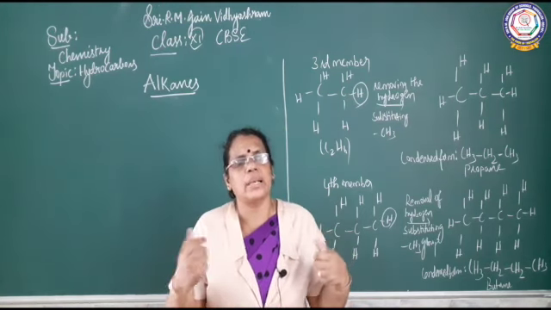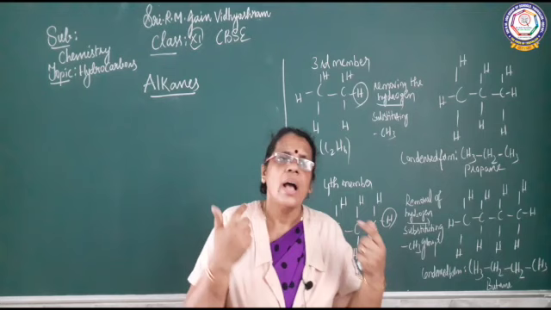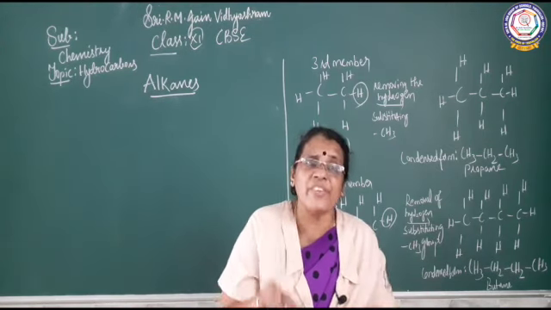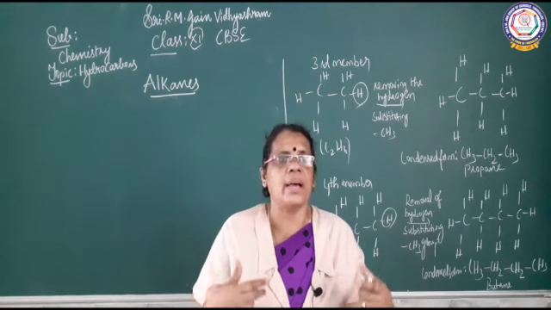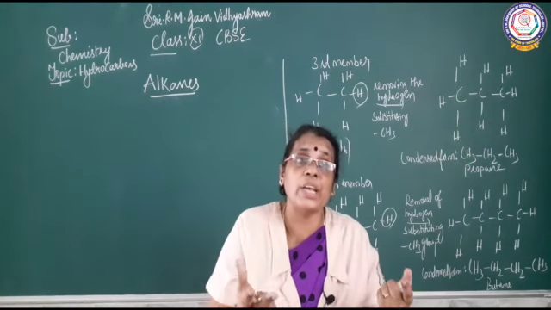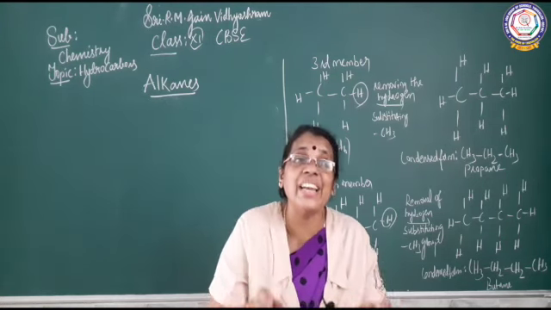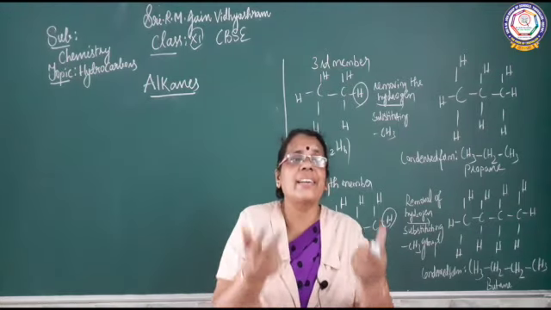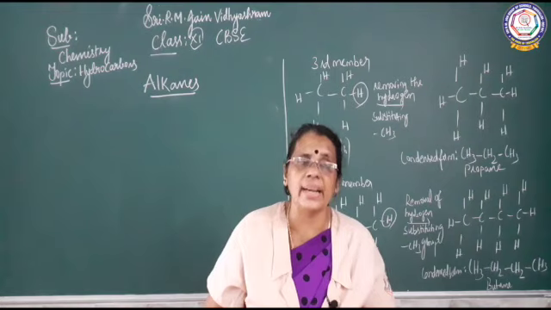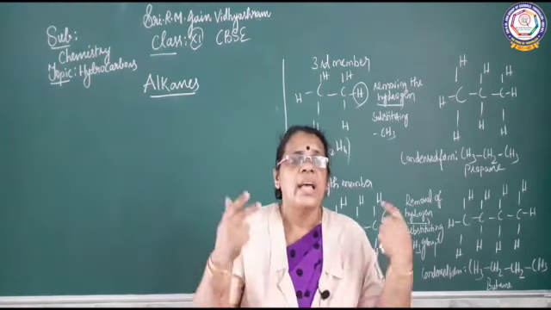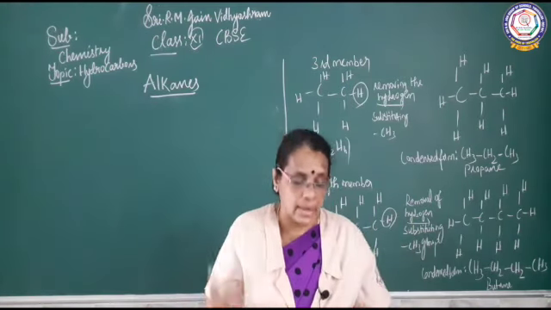How do we call these alkanes? What is the other name for alkanes? Paraffins. These alkanes can be called paraffins. That means they are less reactive. They have less affinity, less attraction towards acids, bases and other reagents. So they don't react with acids, bases or other reagents.